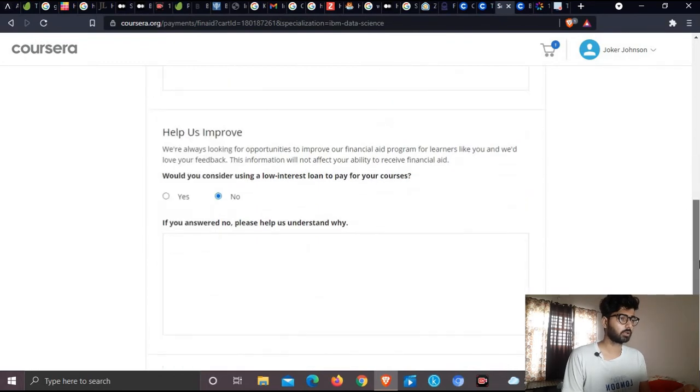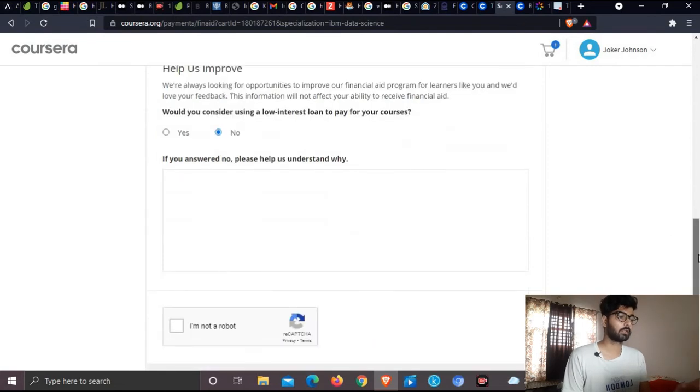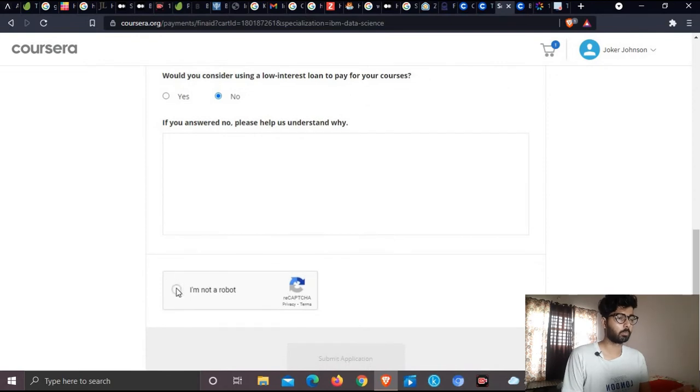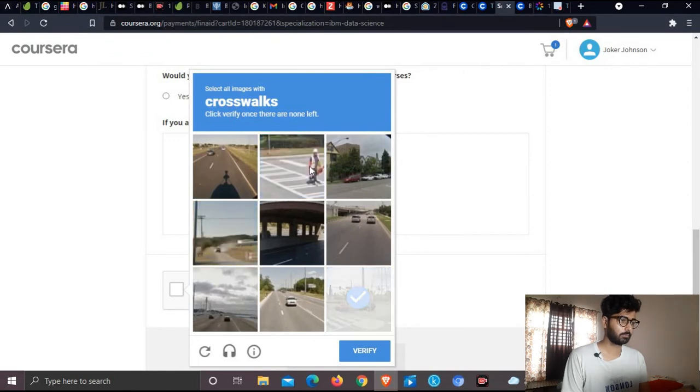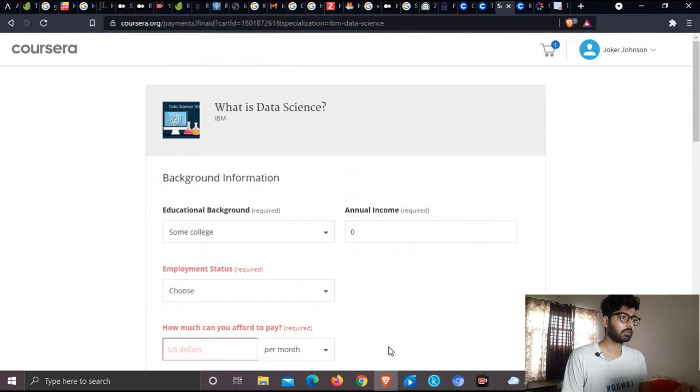And would you consider using a low interest loan? Definitely no. If the answer is no, please help us understand why. Write something, then confirm that you are not a robot by clicking on the crosswalks. Then verify and submit your application. Within approximately 15 days, you will get an email in which they will give you the course. So don't worry about that, just apply. You will learn a good thing, and that is the awesome thing about financial aid.